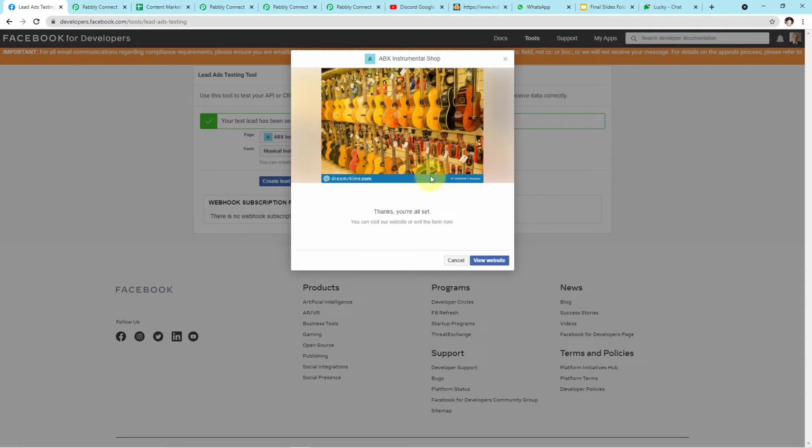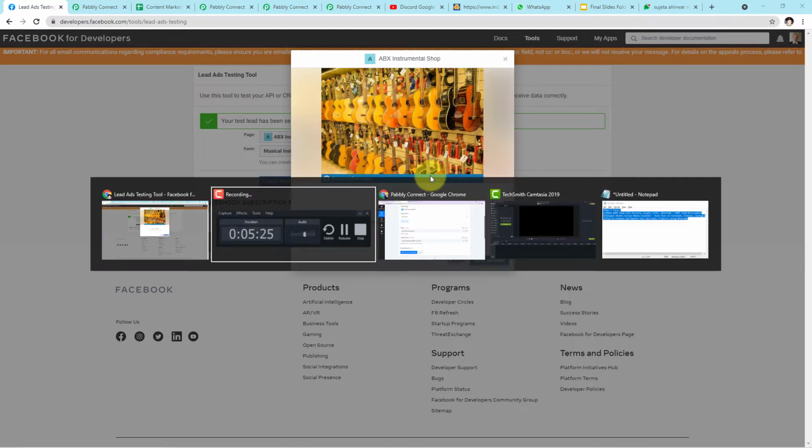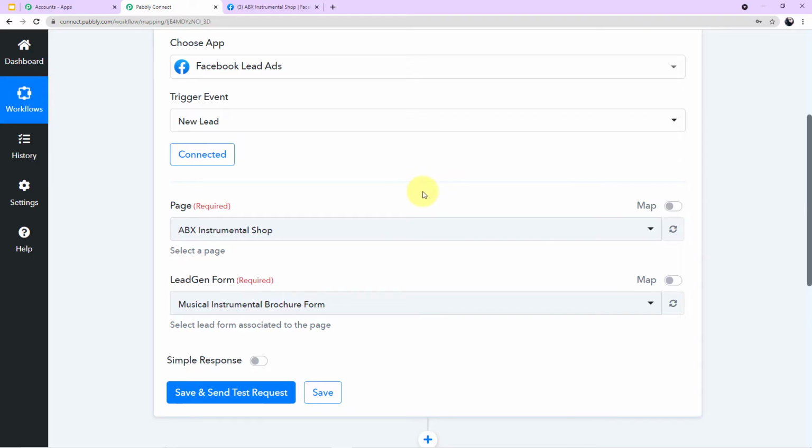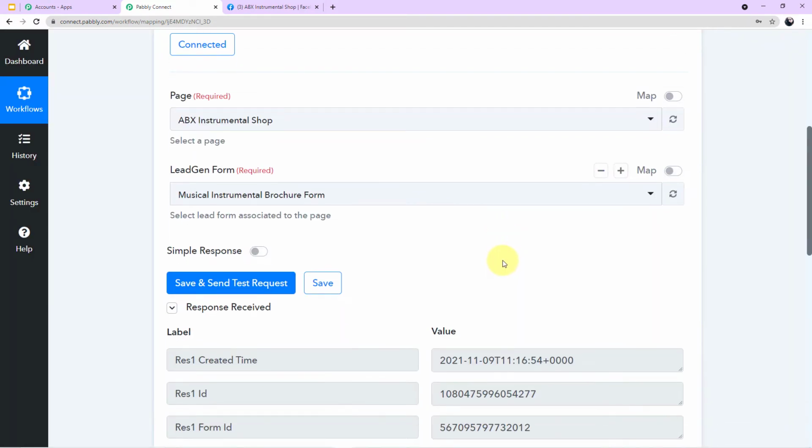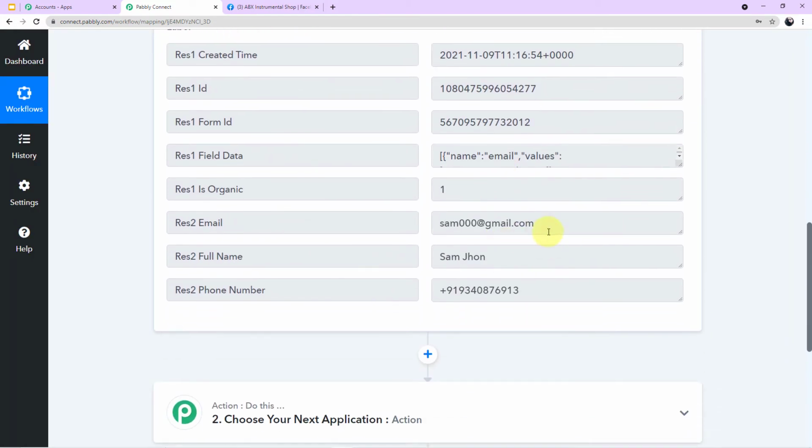Now let's go back to our Pabbly Connect account and we will see how we can capture the information of our customer there. Okay, so this is our Pabbly Connect account. Now, simply we have to click on save and send test request and automatically the responses will be captured here. As you can see, we have all the responses here, the email ID, the name and the mobile number. So this shows that we have successfully integrated Facebook lead ads with Pabbly Connect.